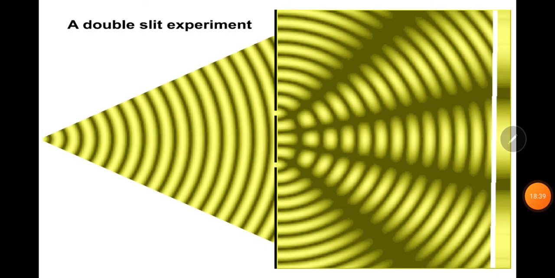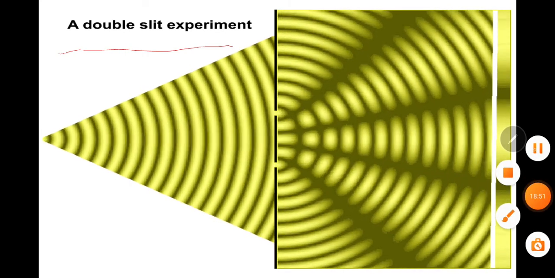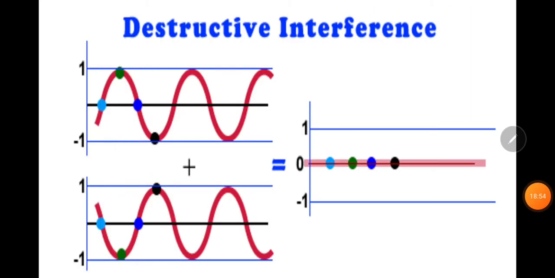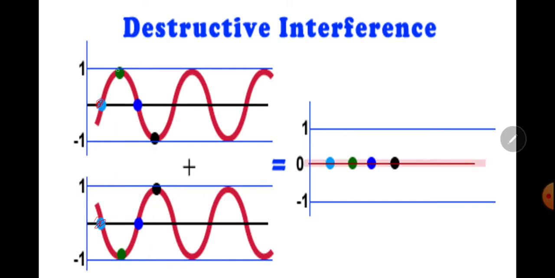This is another example of interference phenomena, in Young's double slit experiment. This light is obtained from sodium light. You can see at this point and at this point both the waves interfere destructively. At this point and at this point destructively. This point and this point destructively. So the resultant wave will have zero amplitude.